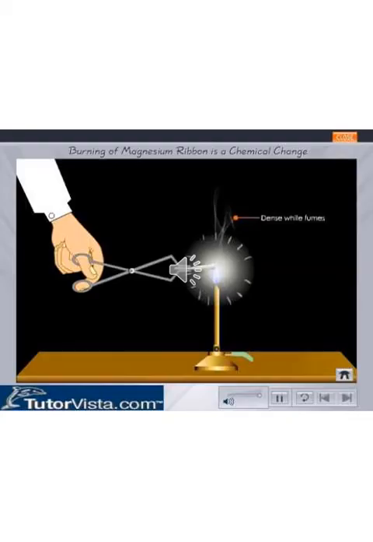Students, you can see very clearly a burner is burning. There is gas in the burner, and a magnesium ribbon is held with a pair of tongs, and a white dazzling light is produced, and it burns brightly in the air producing magnesium oxide. So it is a chemical process, and magnesium wire is a combustible substance.